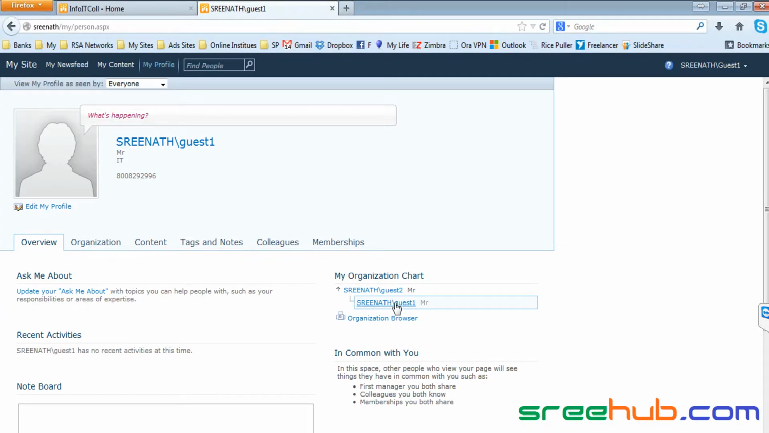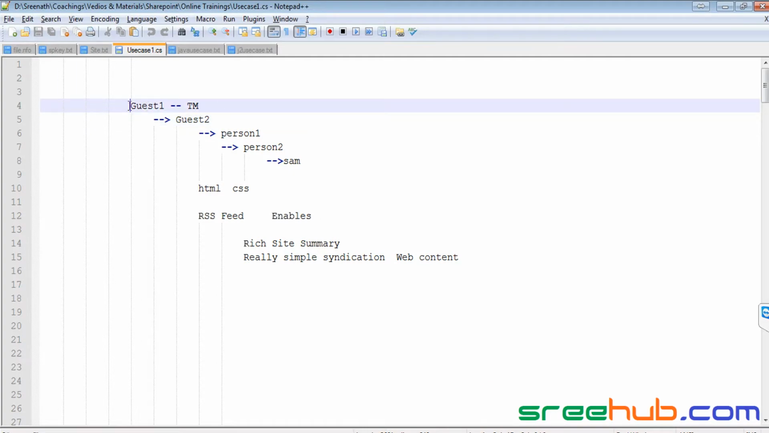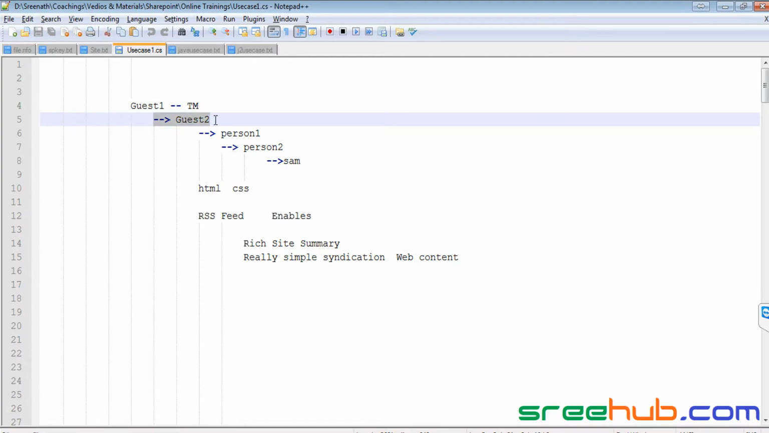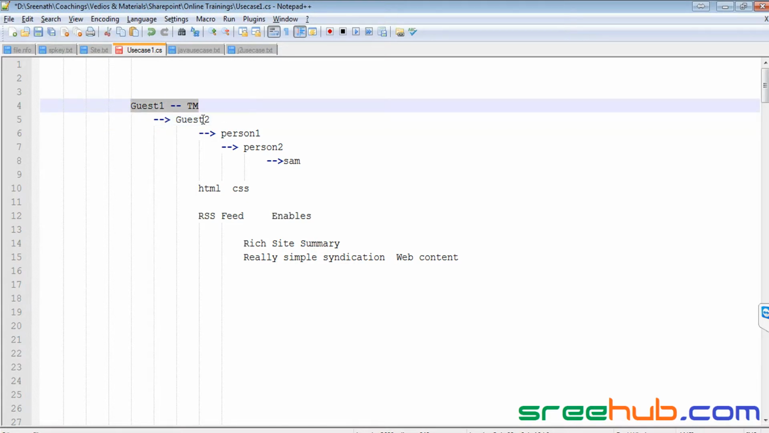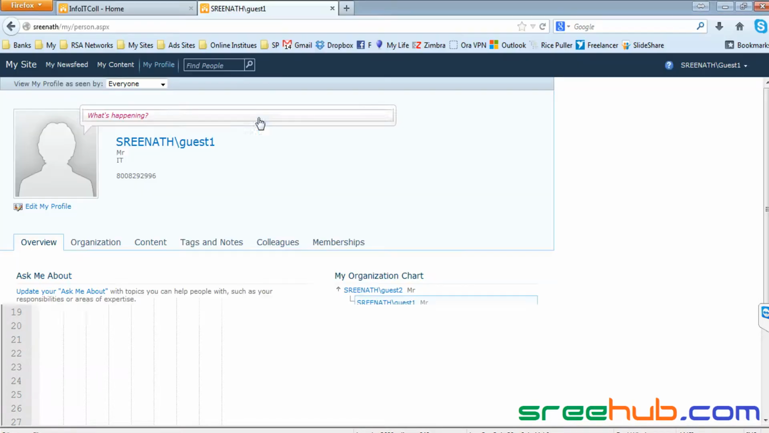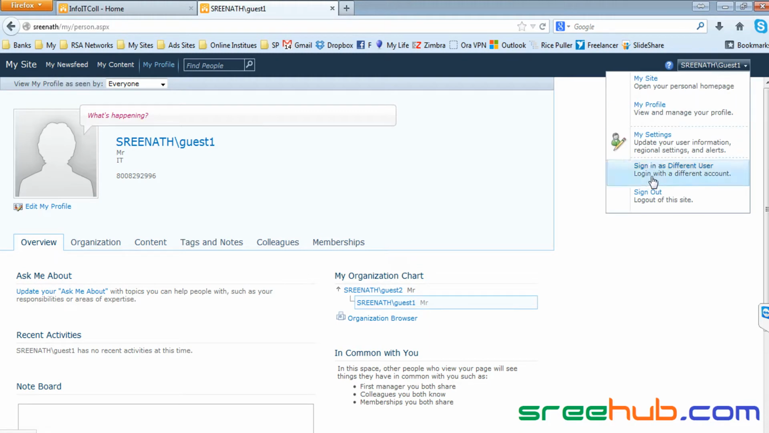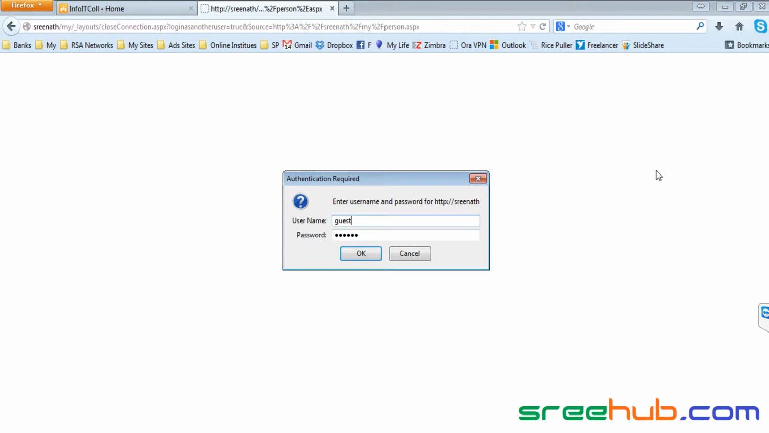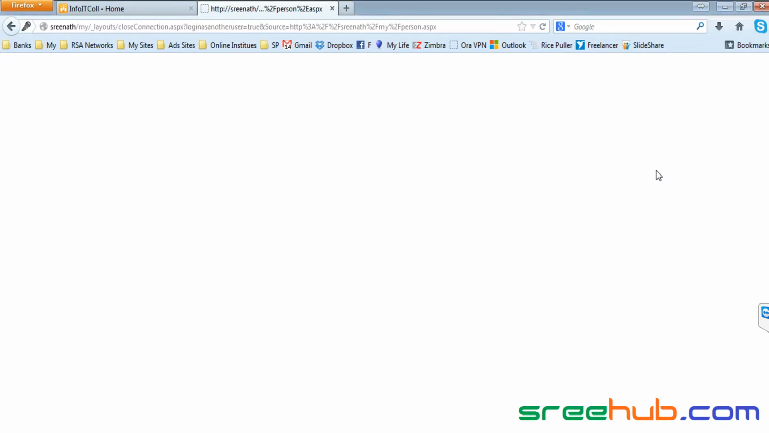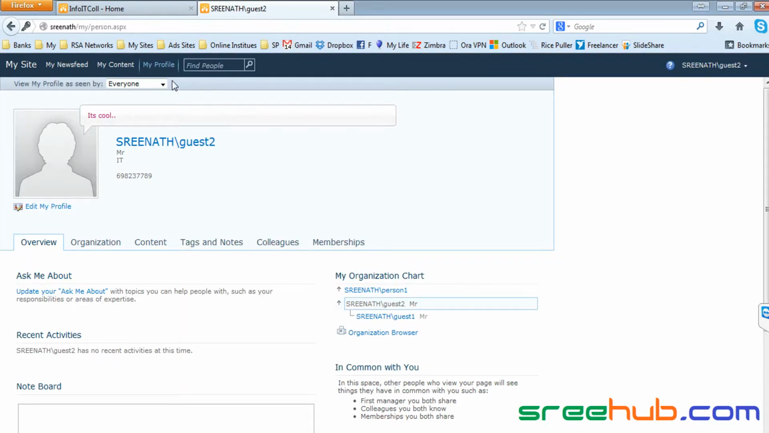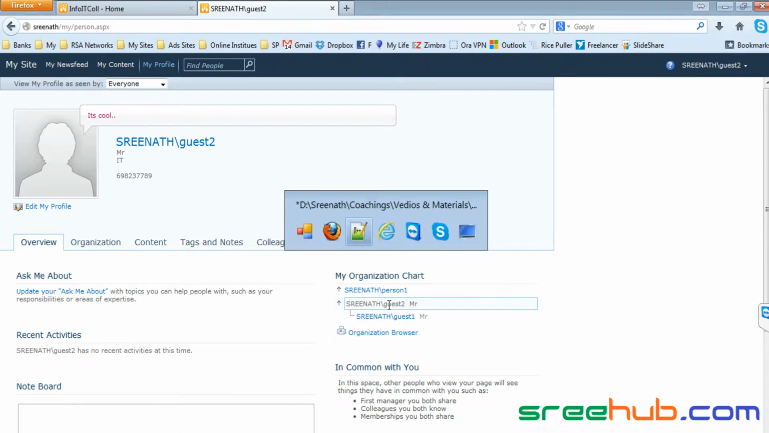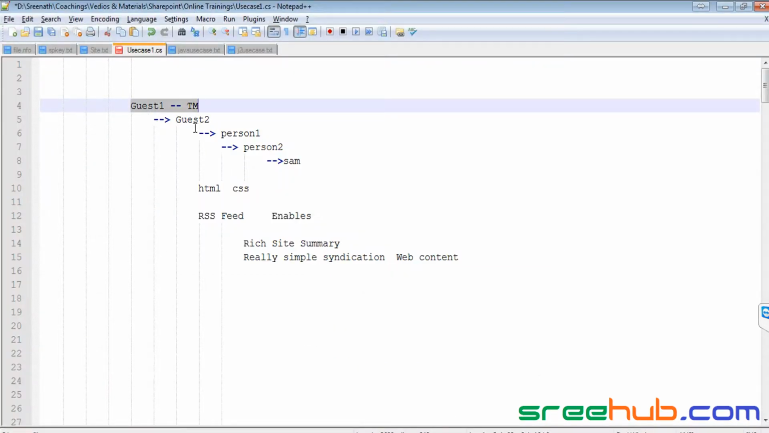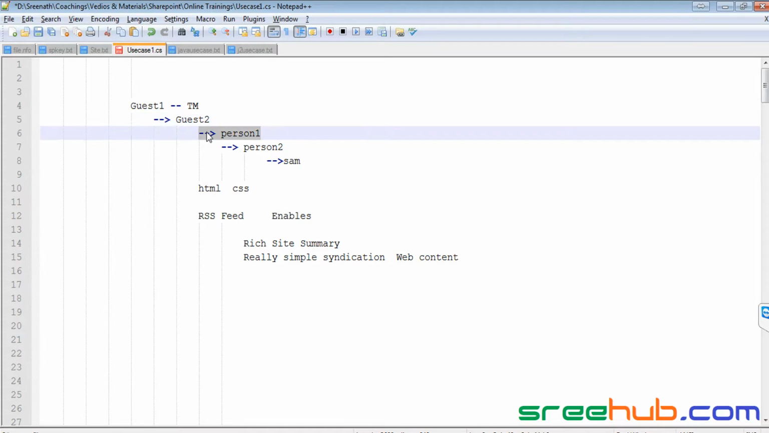You can see here guest 1, and in the organization guest 1 is related to guest 2, because guest 2 is a manager or higher level of guest 1. So let me log in with guest 2 and see what happens. Let me just sign in as a different user, but I'll be in the same my site. Guest 2. Now you can see we have created a hierarchy where guest 1 is a team member of guest 2 and person 1 is a manager of guest 2.